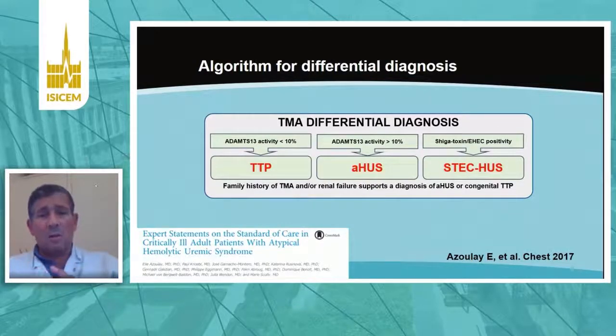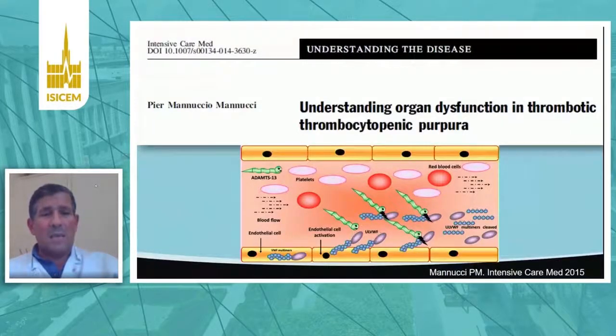And the landmark biomarker for TTP is ADAMTS13. ADAMTS13 is a green snake in this slide. As you can see, in a normal situation, ADAMTS13 is going to cut the von Willebrand factor to make it shorter and to have less aggregation of the platelets.